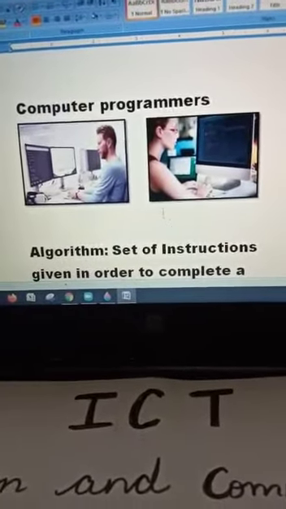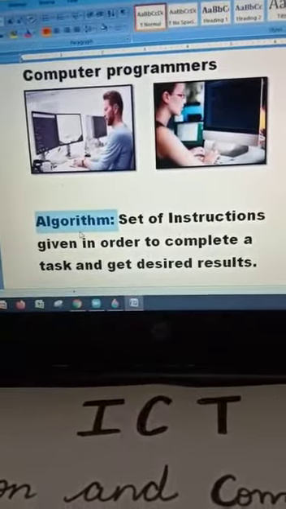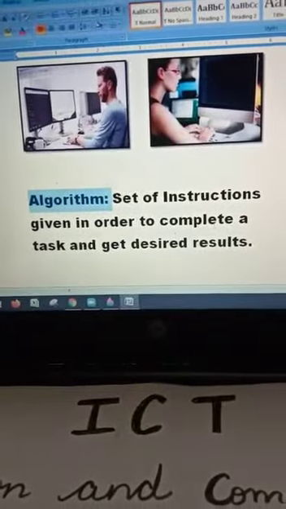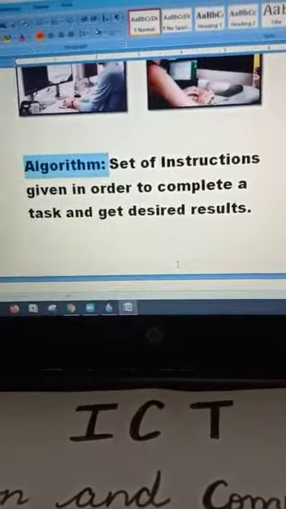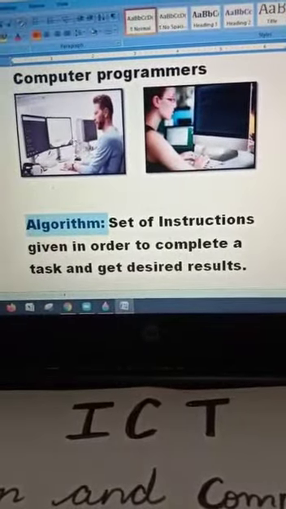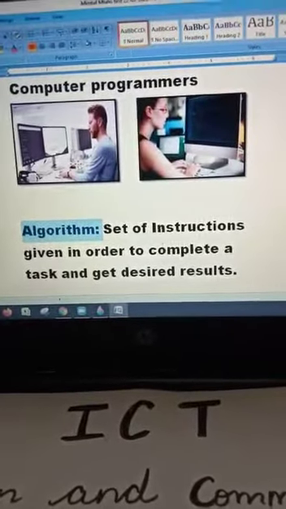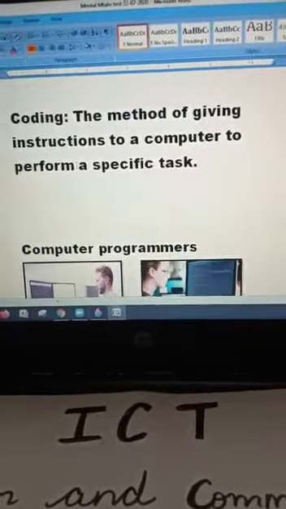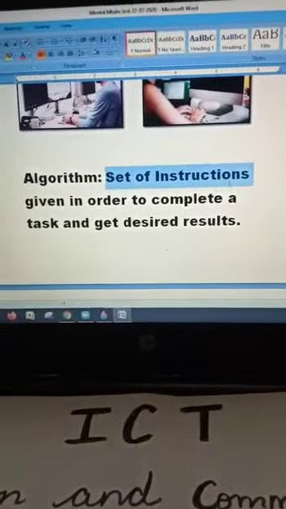Then we had another term called algorithm. Now what is algorithm, children? Algorithm means set of instructions given in order to complete a task to get desired results. So why do computer programmers give instructions to the computers? To get the desired result. And algorithm is? What is algorithm? See, coding is method of giving instructions and algorithm is set of instructions.